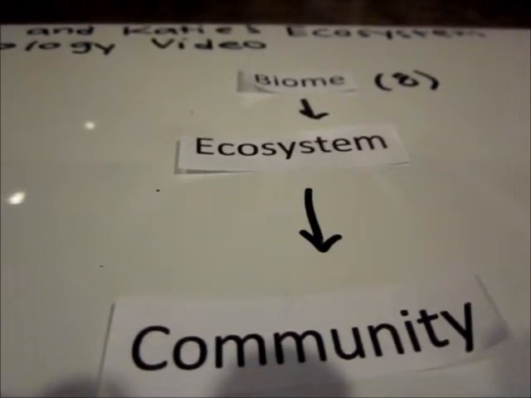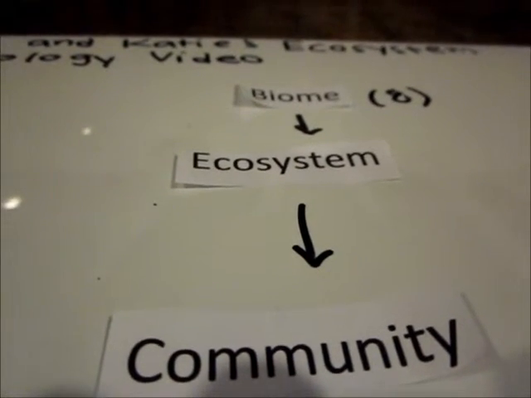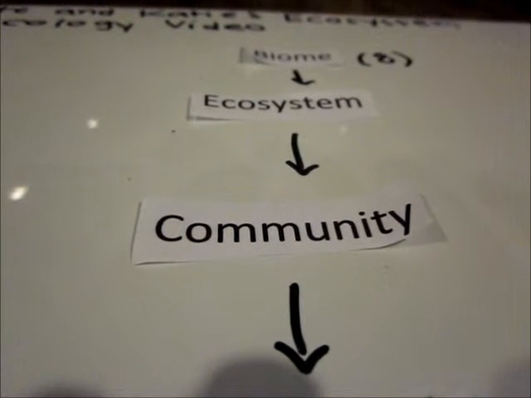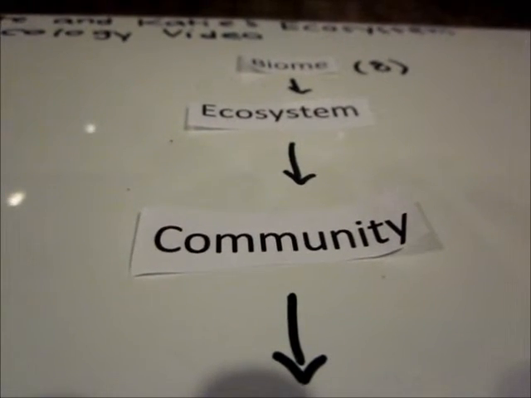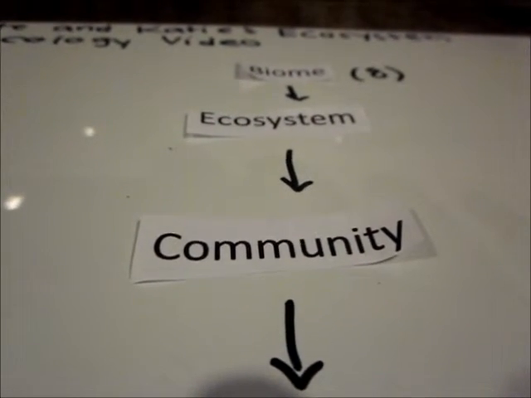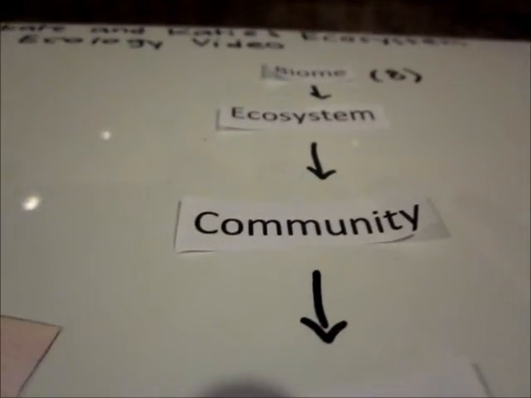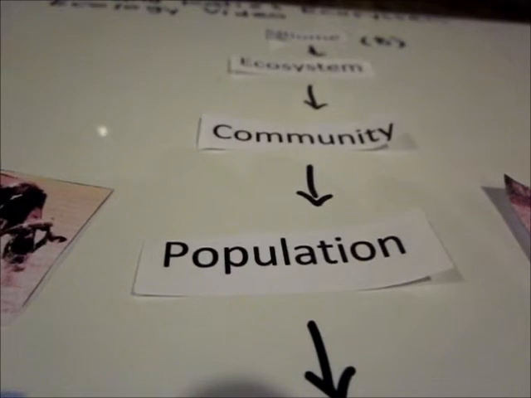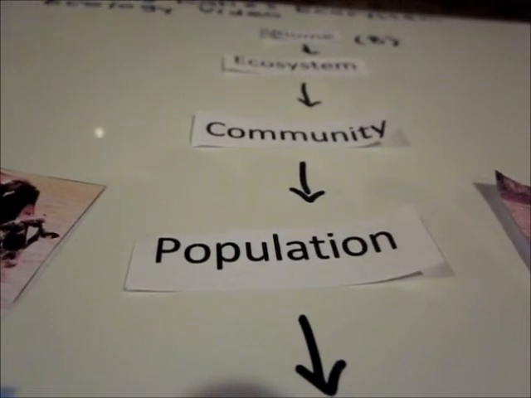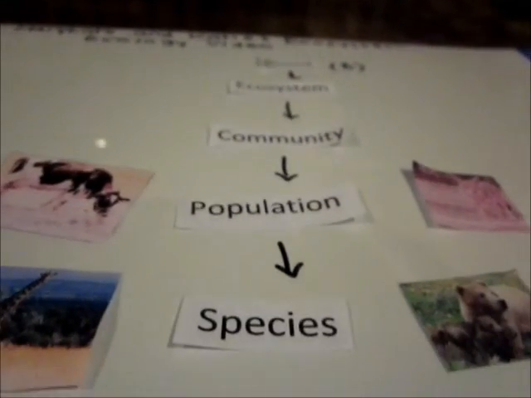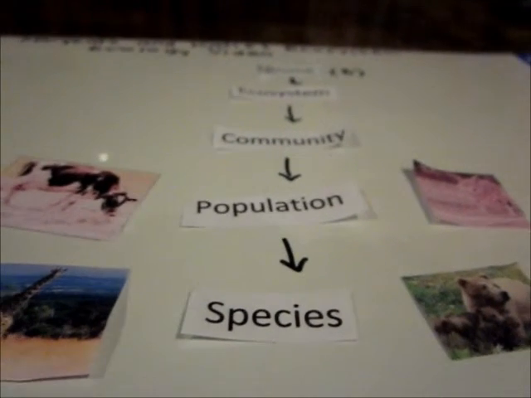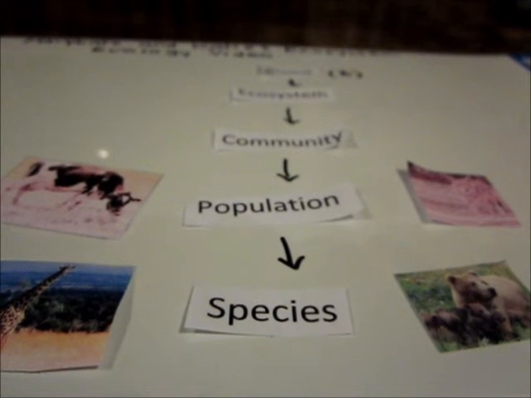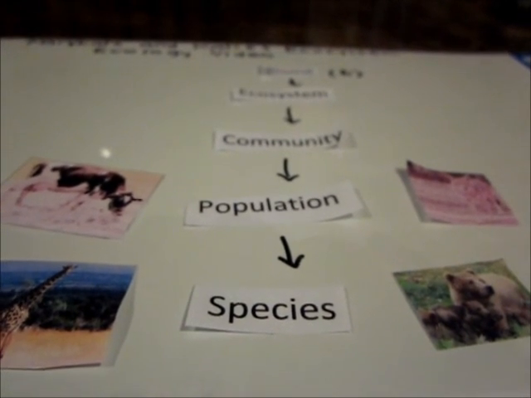Lastly, to bring the whole unit together, the world is broken down into 8 biomes. These are then split into ecosystems, which are areas of land with the interactions we previously discussed. The ecosystems have communities, with organisms in the same specific area. These organisms are grouped into populations, or all the members of a species in an area. Lastly, a single species is the organisms that are able to naturally breed with each other.